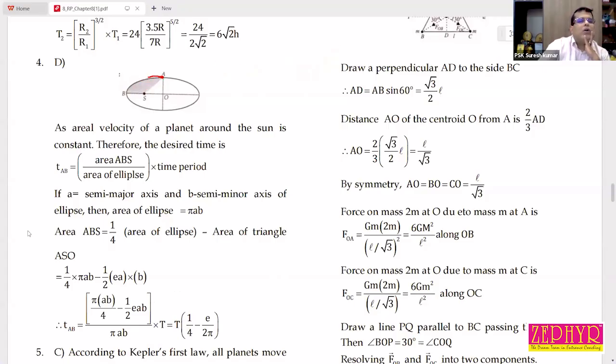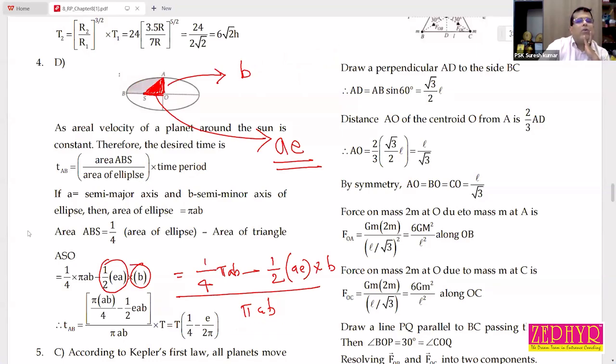Those students with a strong mathematical background, no issue with this problem. Otherwise, it will be a difficult one. So, you first study the properties of ellipse, properties of a circle, ellipse, hyperbola.